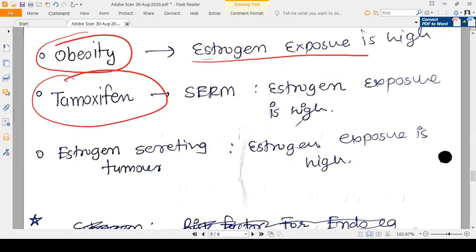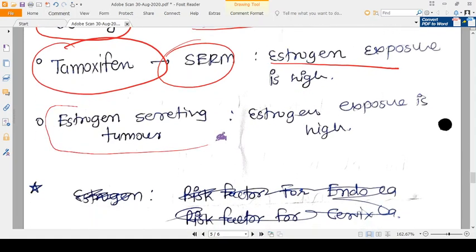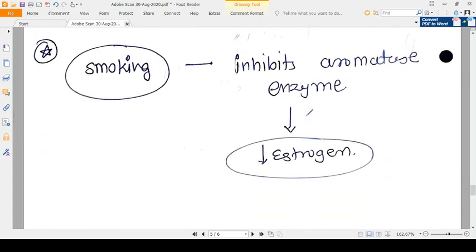Tamoxifen and clomiphene are estrogen modulators, so they also make the estrogen exposure high, as they stimulate the receptor of estrogen. With estrogen-secreting tumors, estrogen exposure is also high.